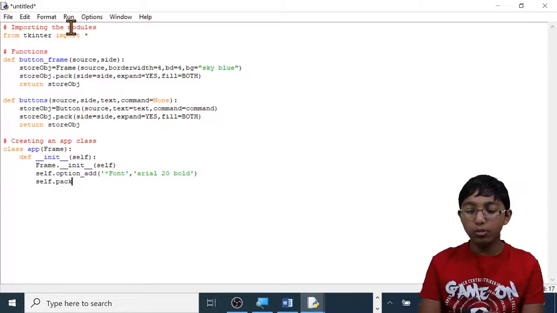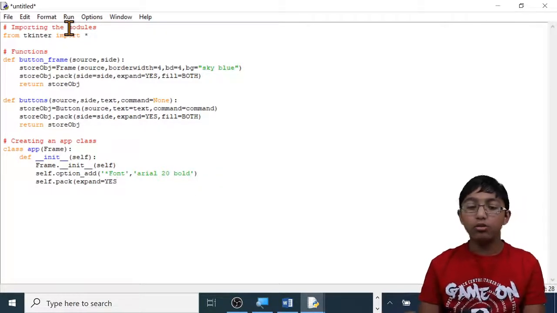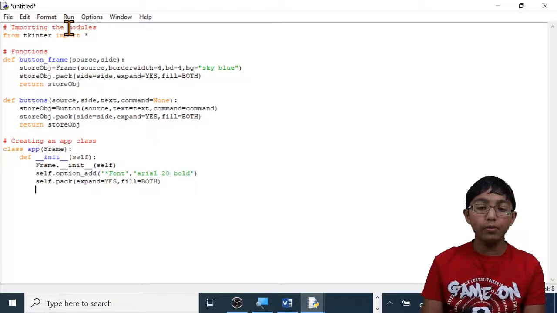Self.pack, open brackets, expand equals all capitals YES. So this is deciding if the screen should be expandable. If you put yes for all of the other expands, then put yes here. Then do comma, fill equals all capitals BOTH, close brackets, enter.